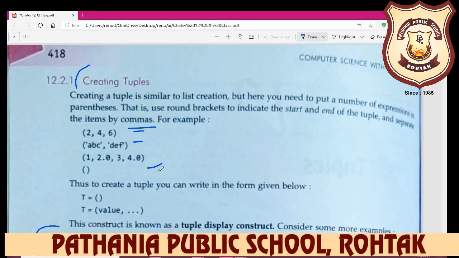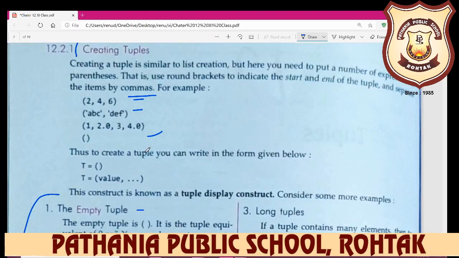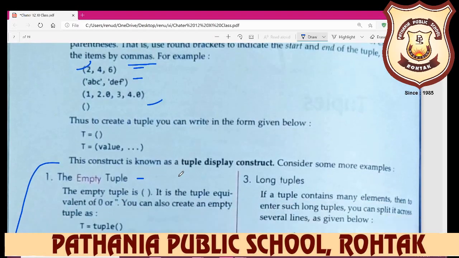So how can you create a tuple? You can create an integer tuple with the use of the comma operator. You write down the elements 2, comma 4, comma 6, or 1, comma 2, comma 3. If you want to input string values, you can use quotes or inverted commas.